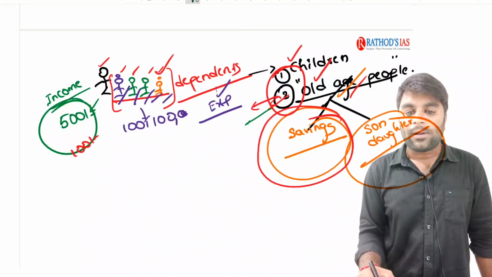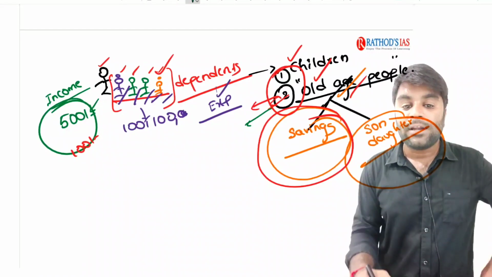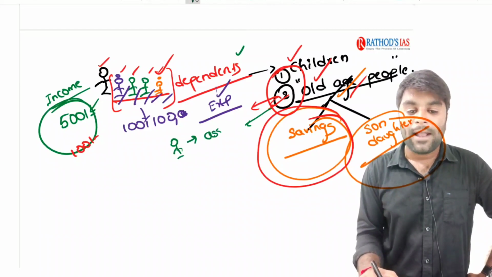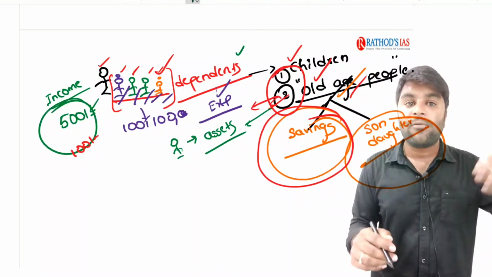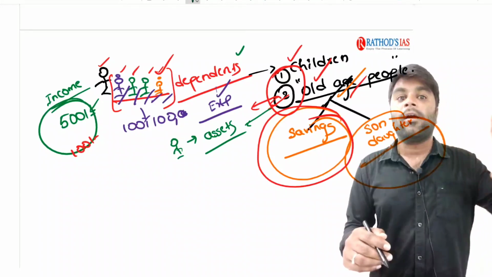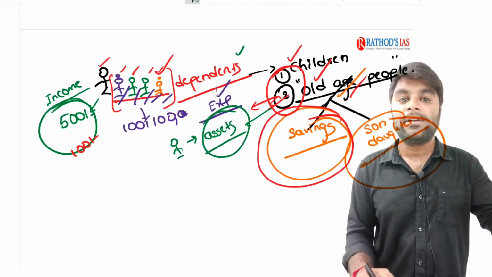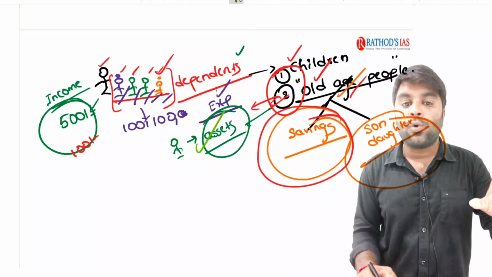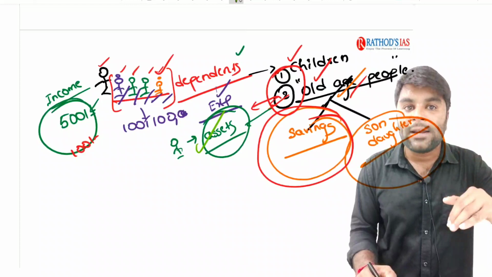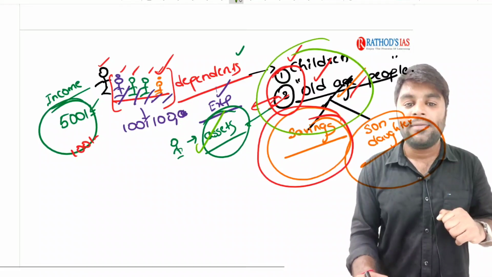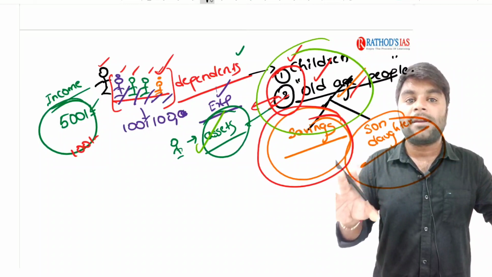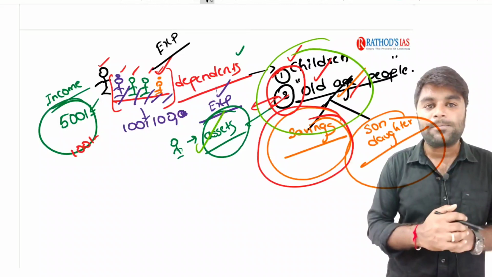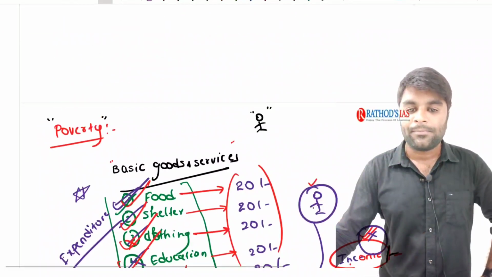Now, apart from the dependence reason, there is one more reason. There are a lot of people in the country who have some backup of assets, where they got the assets from the forefathers, inherited property, through which although they are not earning any income, they can have the basic goods and services required for their survival, so they might be living out of the poverty. So because of these people who have the permanent assets which they have inherited, and because of the dependency nature of some people in the country, we don't take income as a method of calculating the poverty, but instead we take expenditure as a method to calculate the poverty. I hope you understood the things very clearly here, right?